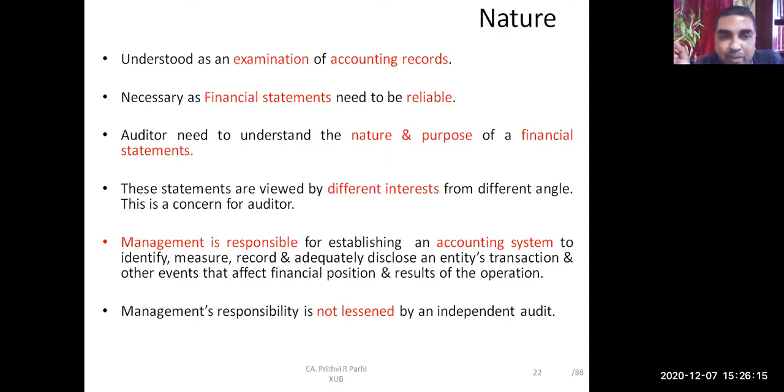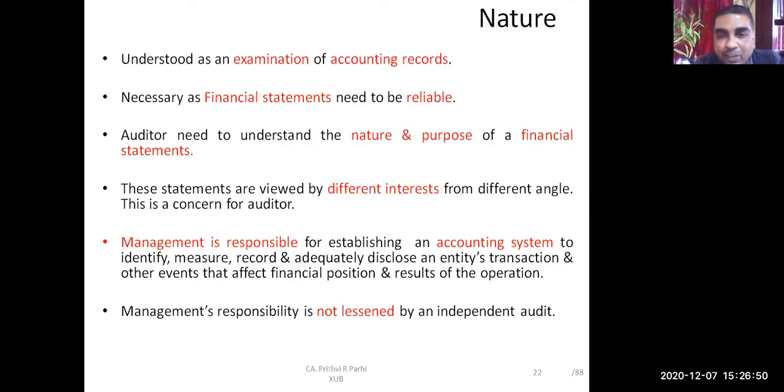And here we have to remember, it is the management who is responsible for establishing an accounting system through which the financial statement is prepared. Financial statement preparation responsibility is with management. The auditor doesn't prepare the financial statement. Who will be preparing the financial statement? Management and auditor, whose responsibility is it? Management. So management is responsible,